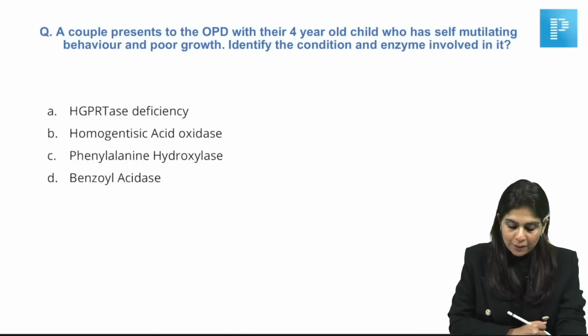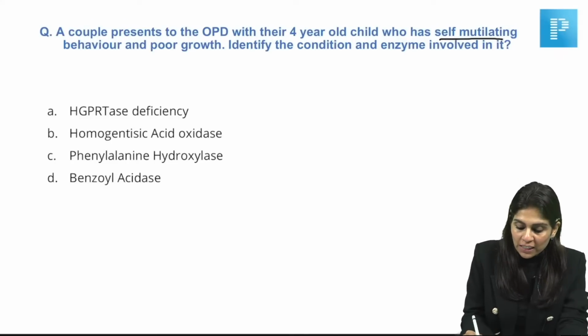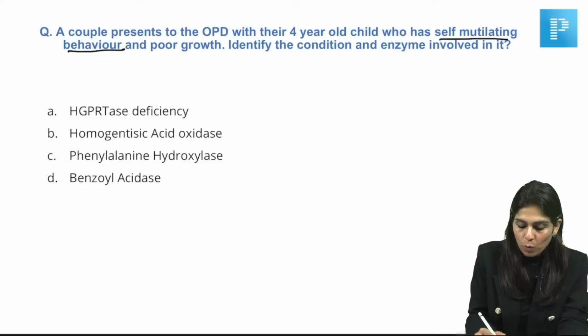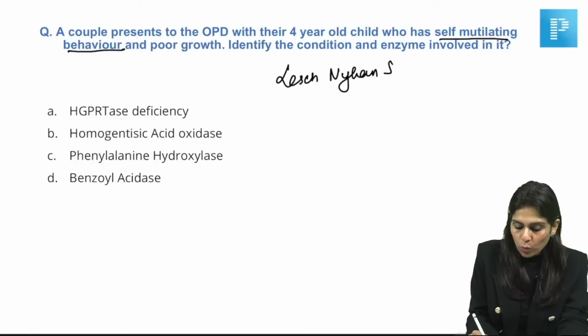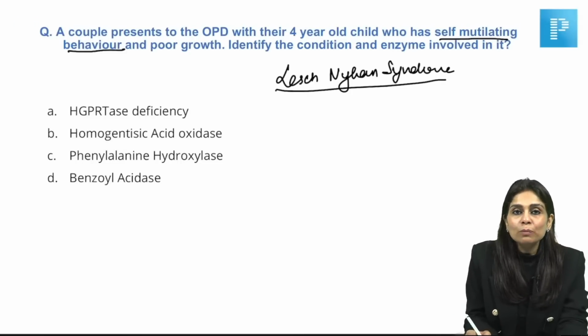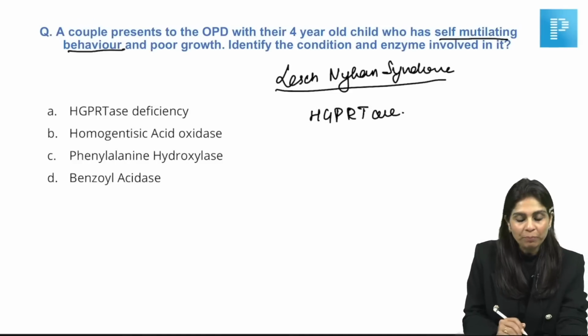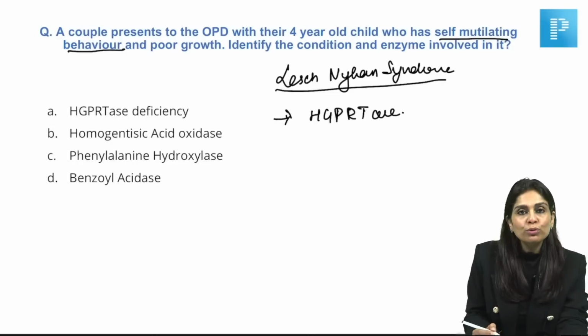A couple presents to the OPD with their 4-year-old child who has self-mutilating behavior. The moment you see self-mutilating behavior, what will you think of? Lesch-Nyhan syndrome. So what is Lesch-Nyhan syndrome? I told you it's a defect of the purine salvage pathway, and the enzyme which is defective in this condition is hypoxanthine guanine phosphoribosyl transferase. So this is an enzyme of the purine salvage pathway.